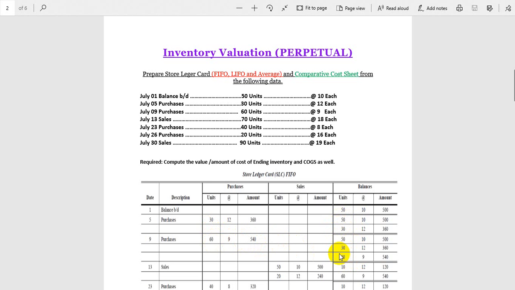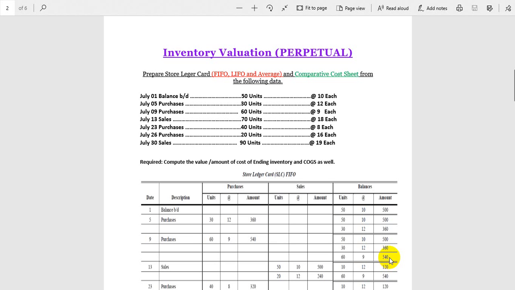So on July 9 you have three types of inventory. The first type, your inventory belonging to last month, is called balance. This inventory you purchased on 5th July, and this inventory you just purchased on 9th July at the rate of 9. 6 nines are 54, and this will be 540.